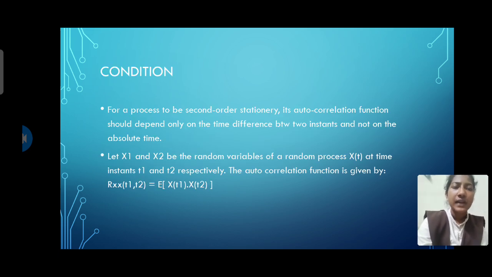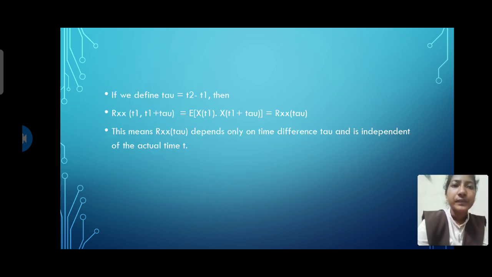What is the condition for a process to be second order stationary? For a random process to be second order stationary, its autocorrelation function should depend only on the time difference between two time instances, but not on the absolute time. Let us consider X1 and X2 as the random variables of the random process X(t) at time instances t1 and t2 respectively. The autocorrelation function is given by R_XX(t1, t2) = E[X(t1) X(t2)].